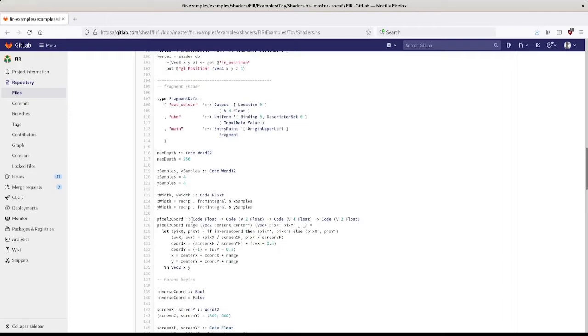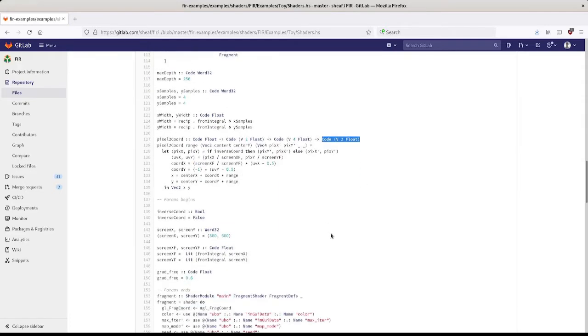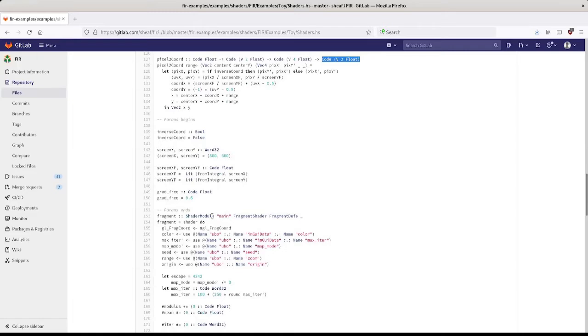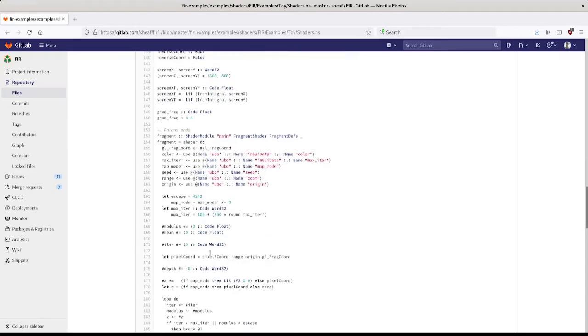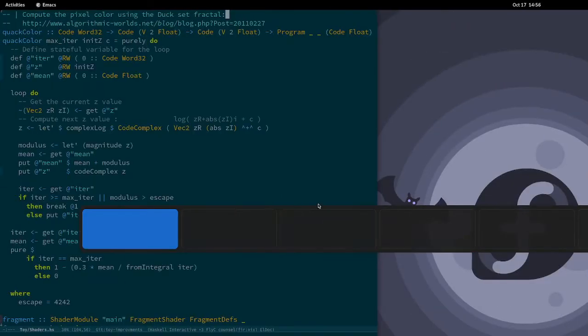Values are wrapped using a code type. And for example, this pixel to coord function converts the actual pixel location into a plane coordinate, which will be used for the fractal rendering. And then the entry point of the shader is a module which provides convenient lenses to access the CPU data and also to manage the states of the program. So let's have a look how it works in practice.